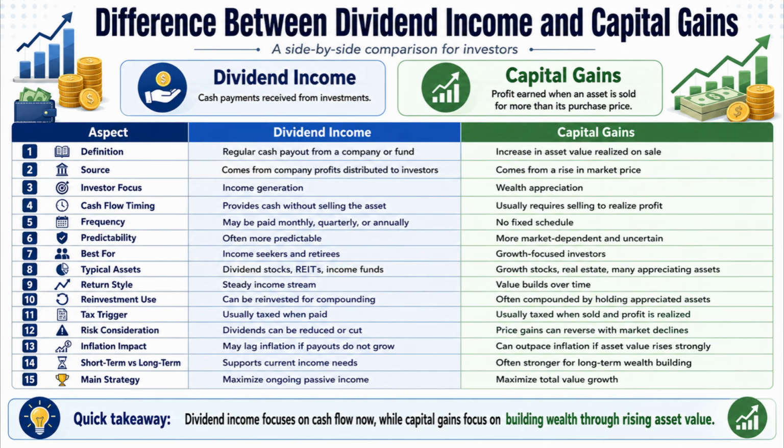growth. So, the quick takeaway is that dividend income focuses on cash flow now, whereas capital gains focus on building wealth through rising asset